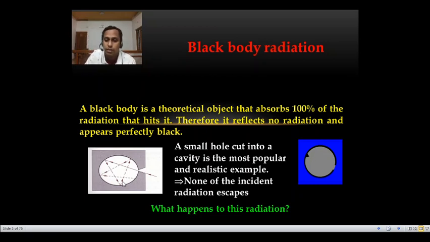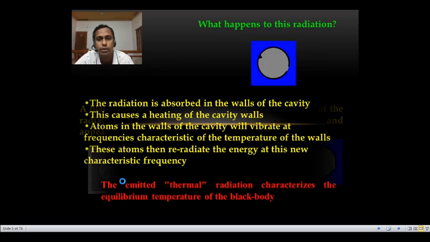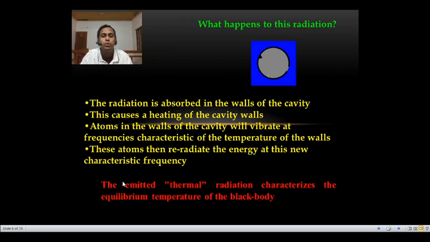The radiation is absorbed by this black body. Then what happens to the radiation? We will discuss that now. Radiation is absorbed in the walls of the cavity. This causes heating in the cavity walls. After absorption, the radiation causes heating of the cavity walls, which means the black body gets heated, or the temperature of the black body may rise.